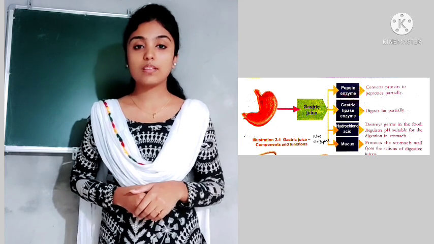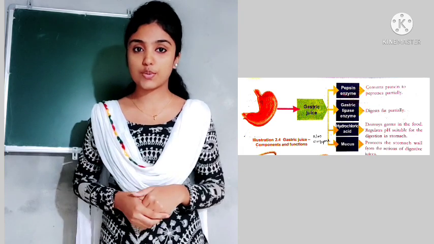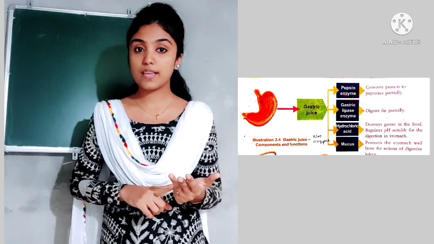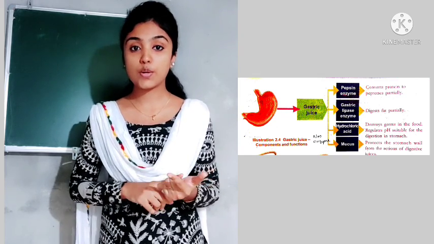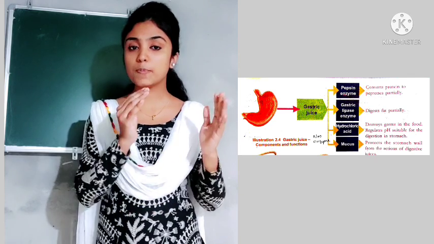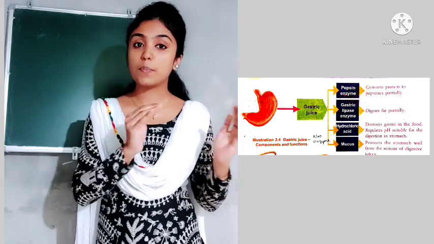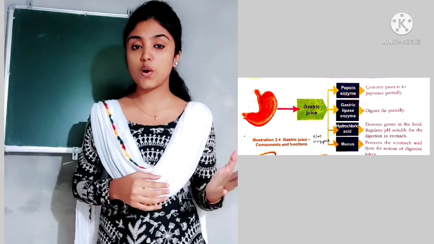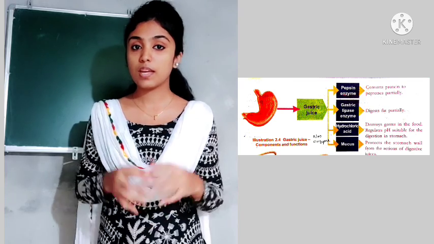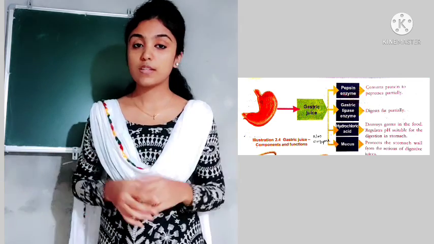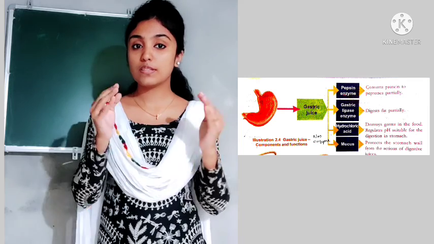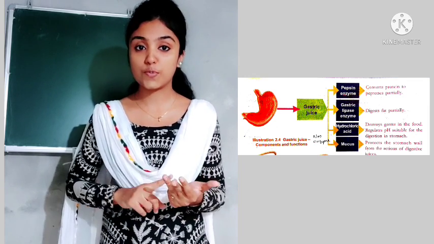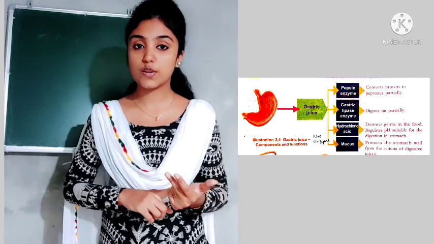Now we shall learn about the role of each of the components of gastric juice. We already studied that the components of gastric juice are pepsin enzyme, gastric lipase enzyme, hydrochloric acid and mucus. The pepsin enzyme converts protein into peptones. Then what is the role of gastric lipase enzyme? It partially digests fat. So we understood that the digestion of 2 nutrients takes place inside the stomach: the digestion of protein into peptones and also the digestion of fat.